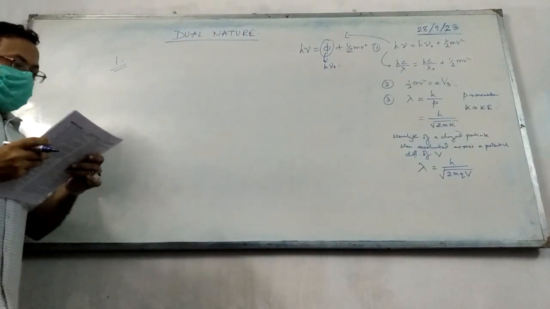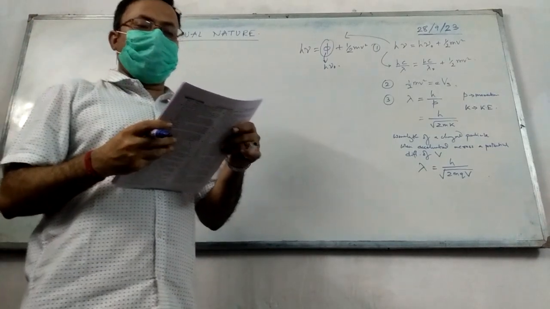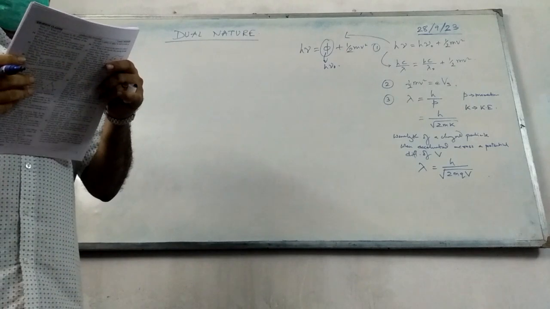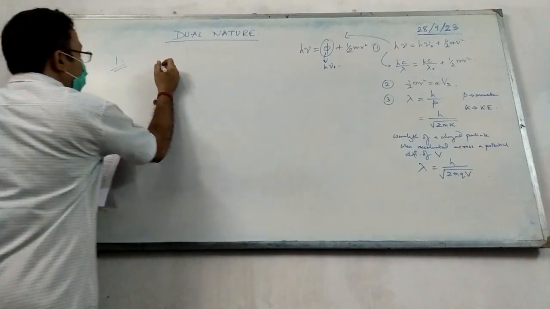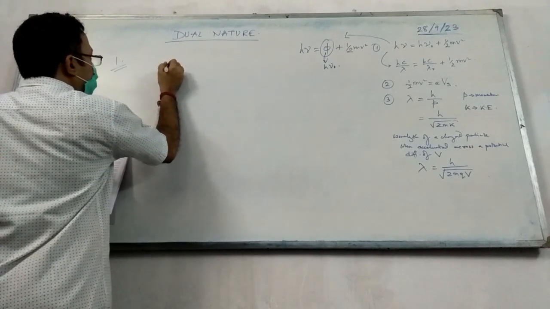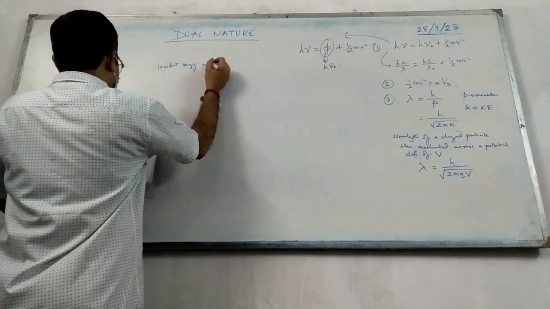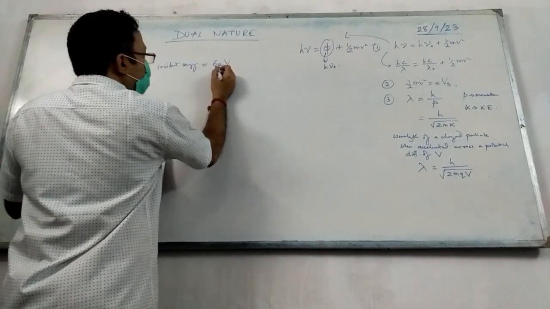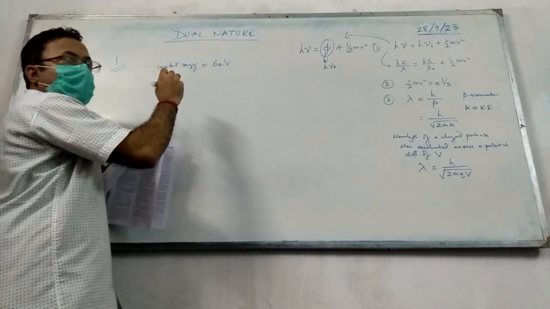Alright? Now, the first question says the maximum kinetic energy of photoelectrons emitted by a surface when photons of energy 6 eV fall on it is 4 eV. Means incident energy is equal to 6 eV. Achha, do you know what is eV? Did I discuss about eV?